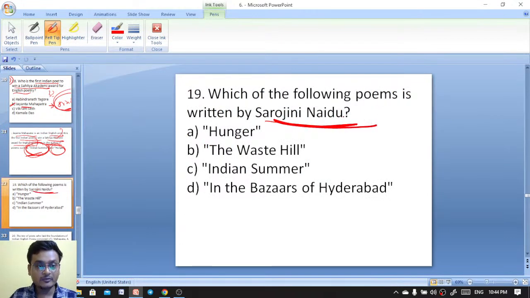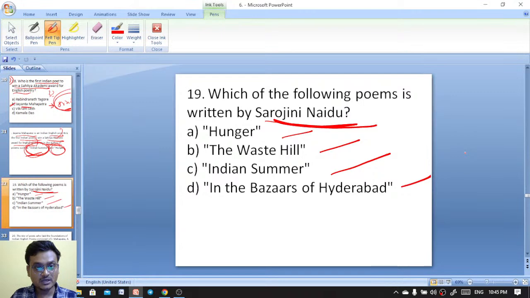Which of the following poems is written by Sarojini Naidu? Hunger, The West Hill, Indian Summer, In the Bazaars of Hyderabad. Okay, where is the EFLU headquarters? It is in Hyderabad, right? Which of the following poems is written by Sarojini Naidu?